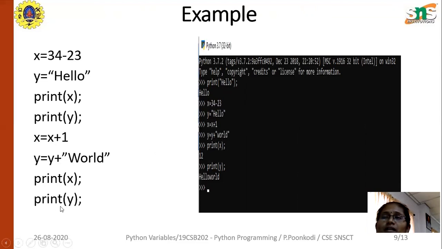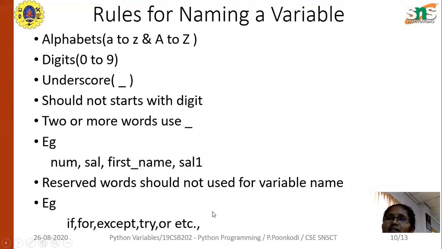Next, if you are printing the value of Y, what will it print? The existing value of Y is hello plus world. It will be printed as hello world. It is a very simple and easy method.